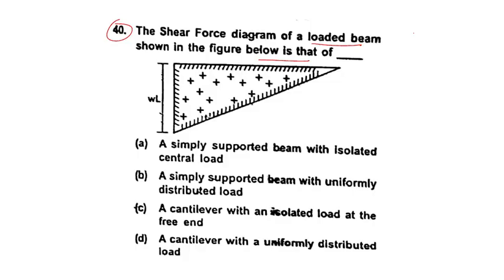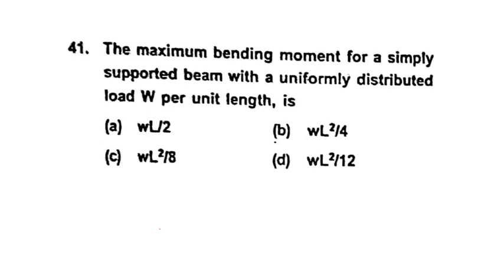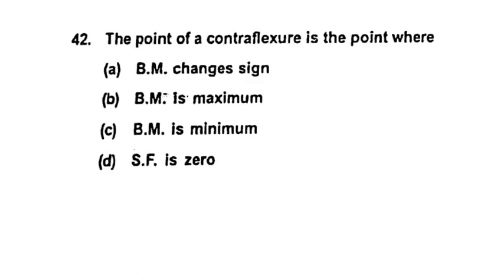The answer for question 40 is a cantilever with uniformly distributed load. Next, question number 41. The maximum bending moment for a simply supported beam with uniformly distributed load W per unit length is what? We just discussed this, and it is WL squared by 8.